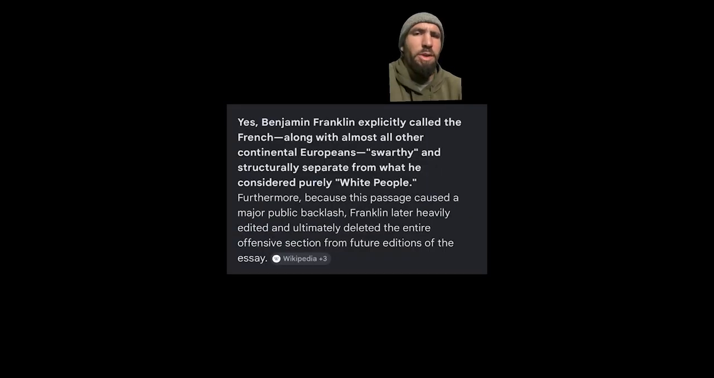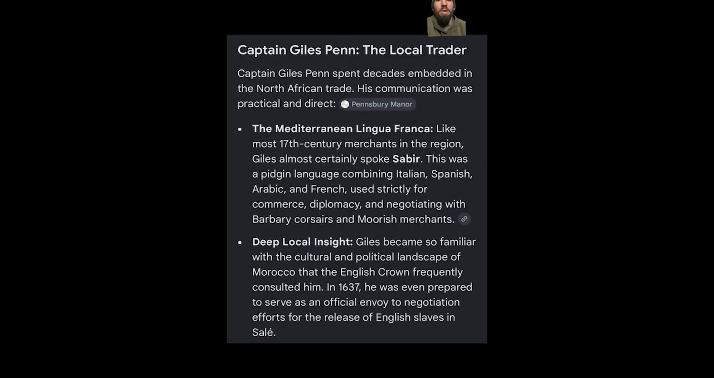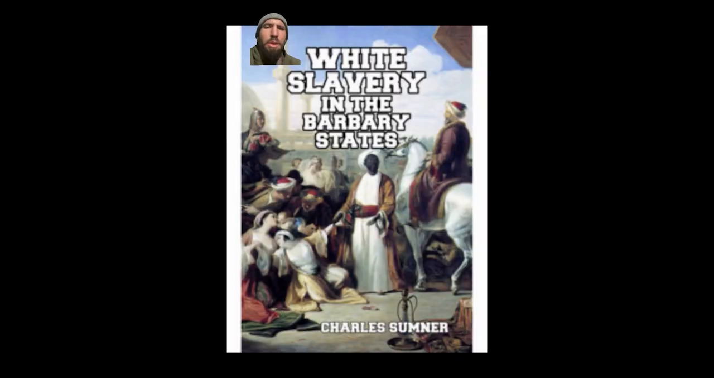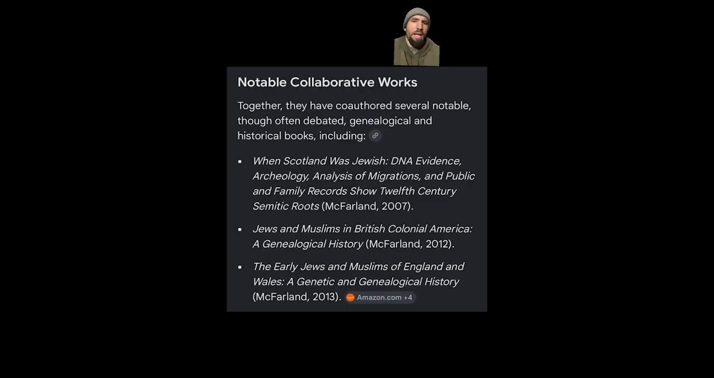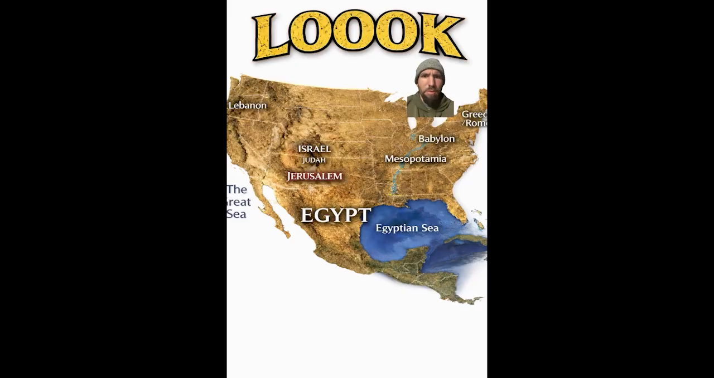The original French were not so-called white people. And William Penn, who started Pennsylvania, his father worked with the Moors and Berbers. He spoke Sabir. He was more like the Moors and Berbers than the Anglos. The Moors and Berbers stole slaves from the British Isles, but they worked with William Penn's dad. The original colonists were Moors and Jews, or Moriscos. These white-passing Quakers held prisoners of war with Roman and Greek names. America is the real old world.